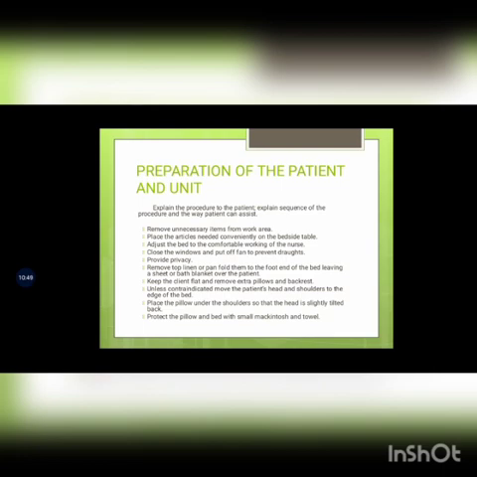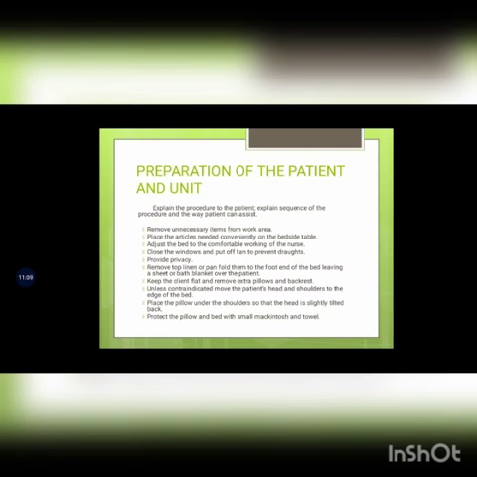Close the windows and put off fan to prevent drafts. So we must close the windows and switch off the fan to prevent drafts, means a current of cool air in a room, so that patient can feel comfortable. Provide privacy. So we must provide privacy to the patient.